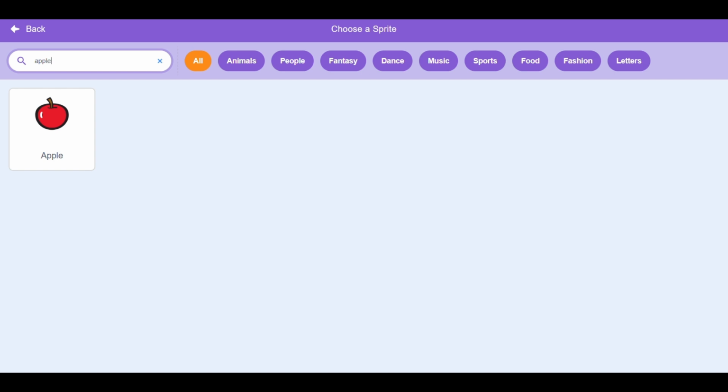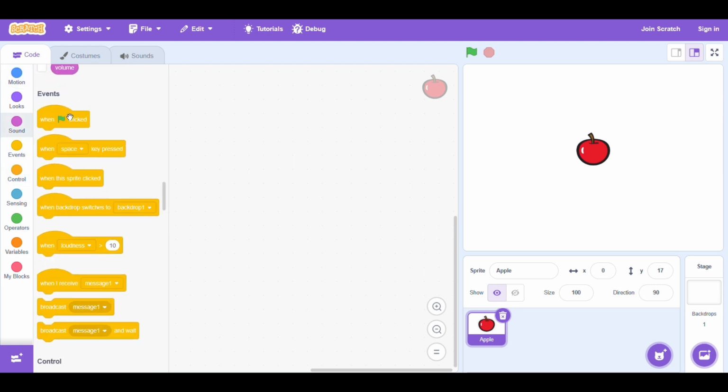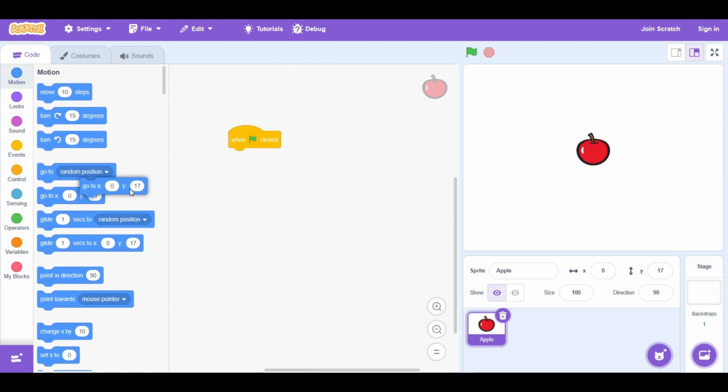Okay, the apple. Here it is. Okay, we need to start coding. Green flag clicked. Go to X0 and Y0. Very, very important.